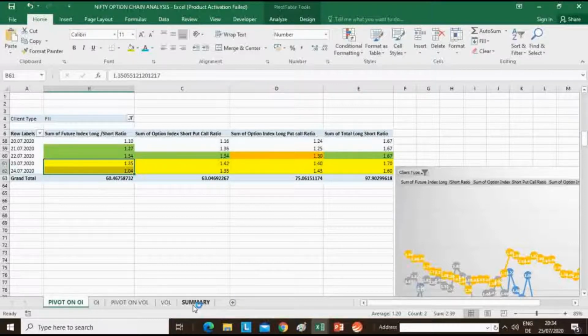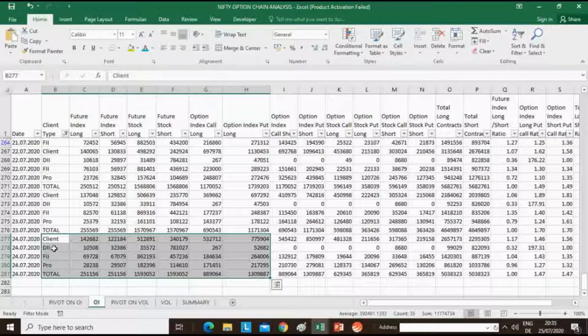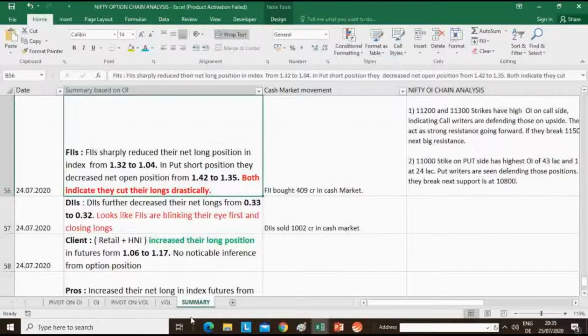Similar analysis is done for all the four participants: FII, DII, DII are the mutual funds, clients where HNIs and retail come into the picture, and proprietary pros. So what is the summary here? FII sharply reduced. What this put short position decrease and net long position decrease indicates is they have cut their longs drastically. Similarly, DIIs further decreased their longs from 0.33 to 0.32. Looks like FIIs are blinking their eye first and closing their longs. And on the client side, which are retail and HNI, they increased their longs in futures from 1.06 to 1.17.